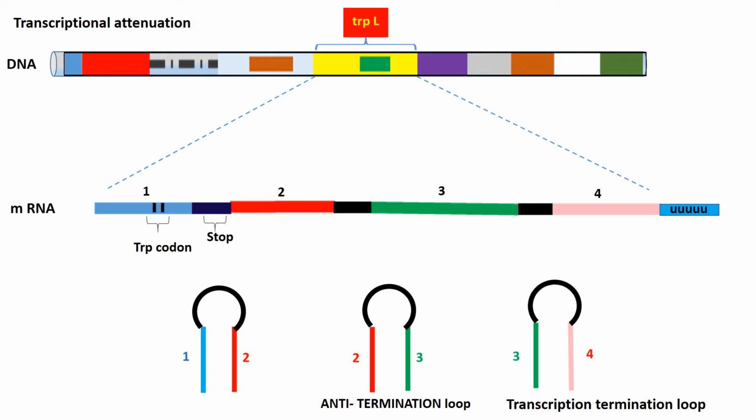It is this sequence which gives rise to a protein called as leader. The other sequences do not give rise to any kind of protein, that is, they are not translated. At the end of the mRNA, a poly-U sequence is present. This is the attenuator, and this is the one which helps in the transcriptional attenuation.